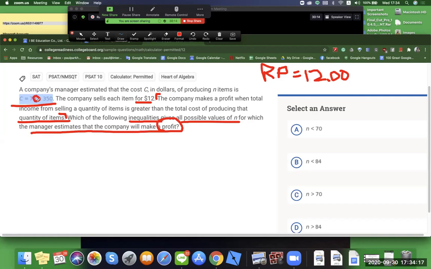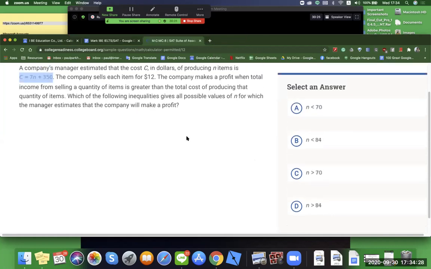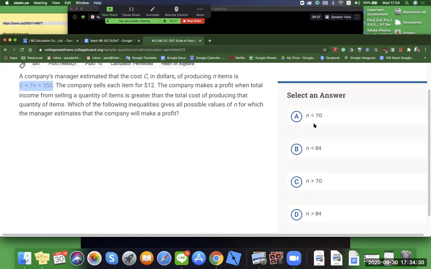Okay, it's got to be more than 7 for sure. Okay, all right. Here, clear all drawings here. Okay, let's take a look at our answers now and see if we can skip. Okay, 7, n less than 70, n less than 70.